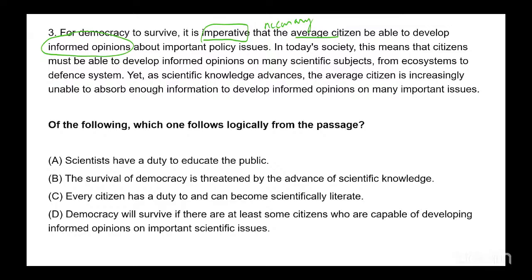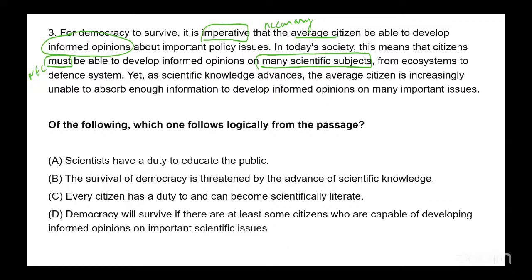In today's society, this means that citizens must be able, again, must implies necessity, right? Must be able to develop informed opinions on many scientific subjects, from ecosystems to defense systems.